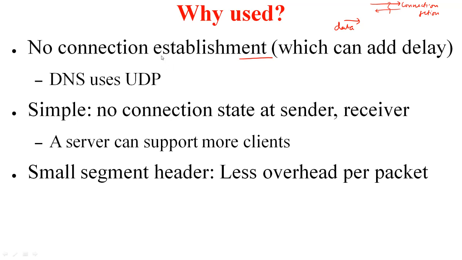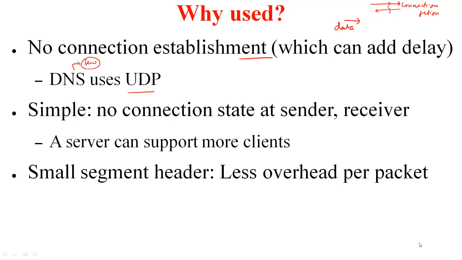For example, DNS uses the UDP because the DNS packets are very few. So just to send a few packets, you don't want to send additional packets to establish connection. That will increase the DNS response time.